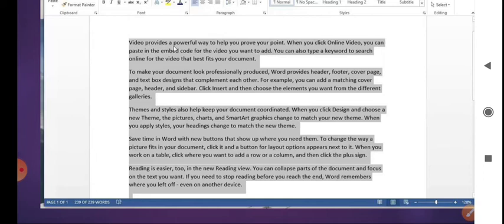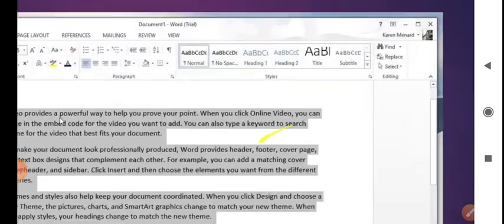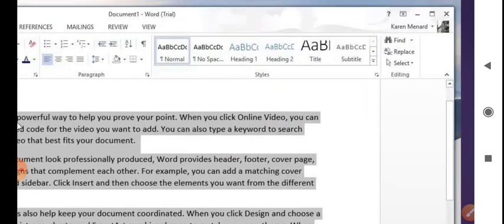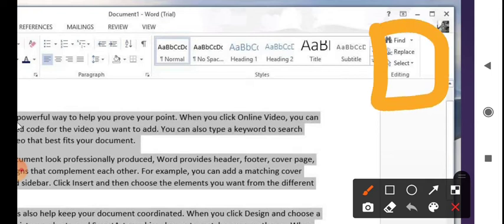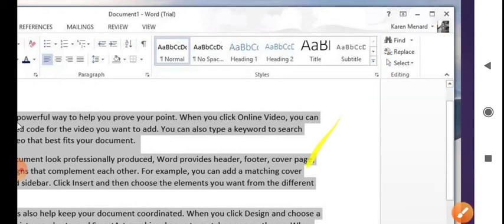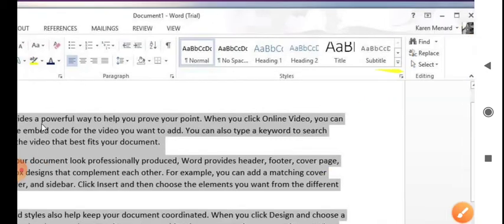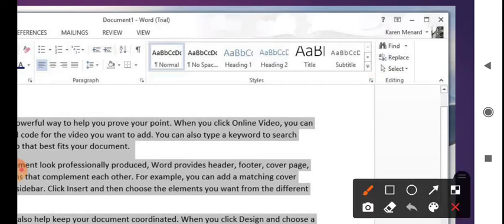selected. Or you can, from the Home tab, click on the Select button in the Editing group. There is an Editing group, I will show you. This is your Editing group, and in that there is an option Select.